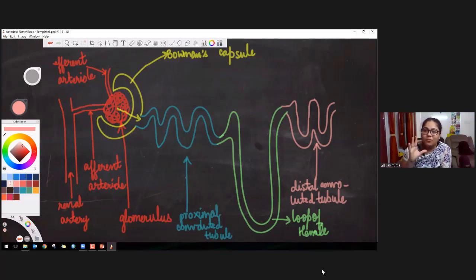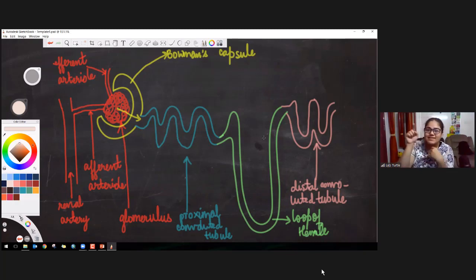Now, from distal convoluted tubule whatever some remaining water is absorbed, along with it some chloride ions are absorbed. But here one more interesting thing happens. You know, when we are sick, we take some antibiotics, right? So those antibiotics, they need not stay in the body. They have to be removed from the body after they have done their work.